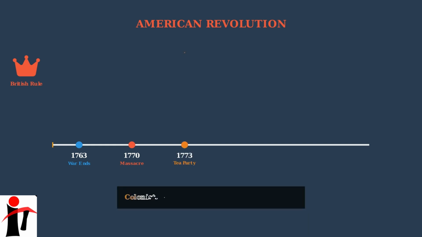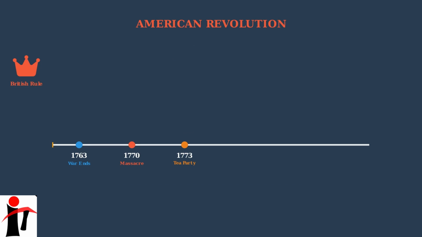December 16, 1773, marks one of the most famous acts of colonial defiance. The Tea Act gives the British East India Company a monopoly on tea sales, bypassing colonial merchants. In response, the Sons of Liberty, some disguised as Native Americans, board 3 British ships and dump 342 chests of tea into Boston Harbor, costing Britain thousands of pounds.